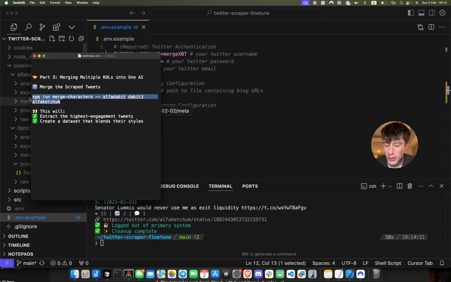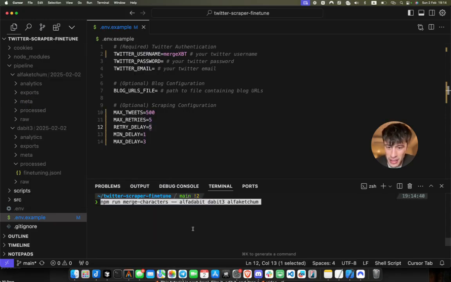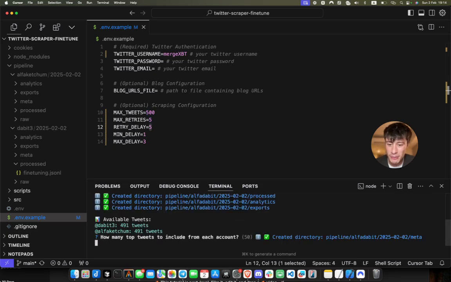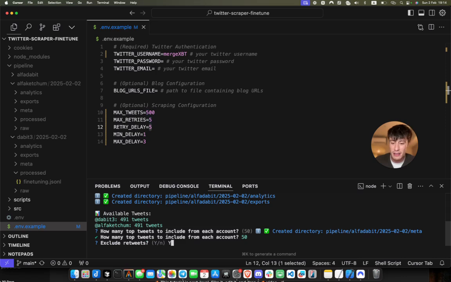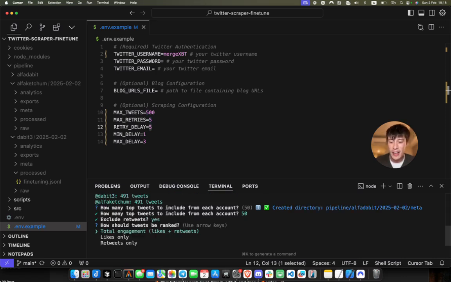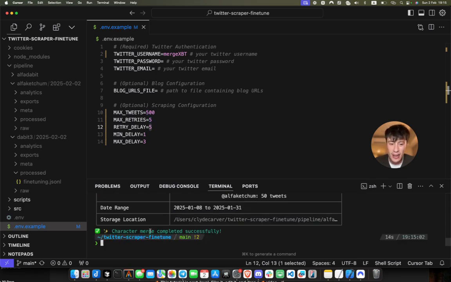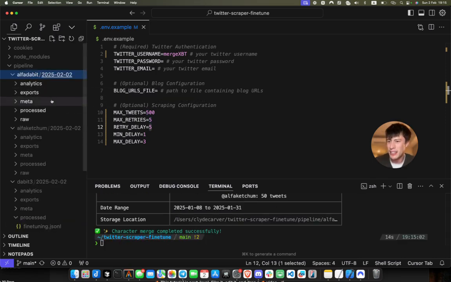It's a simple command. It's just npm run merge characters, and we're going to name the new character Alpha Dabbit to combine Alpha Ketchum and Nader's accounts. We're going to run that, and it's going to ask us how many top tweets we want to include from each account. Let's say we'll give it 50 tweets. We'll exclude retweets, and let's only get the highest engagement tweets from each. Okay, now we have the new character in here.